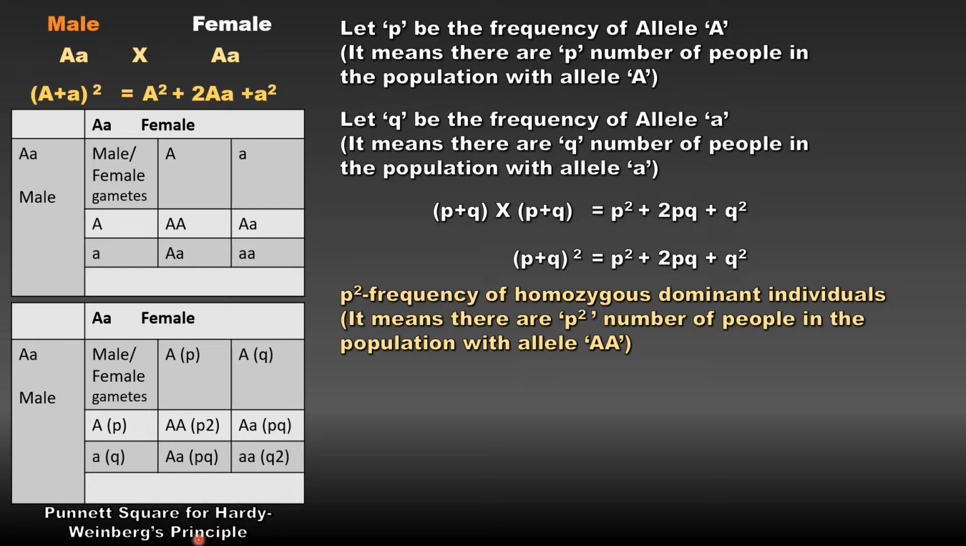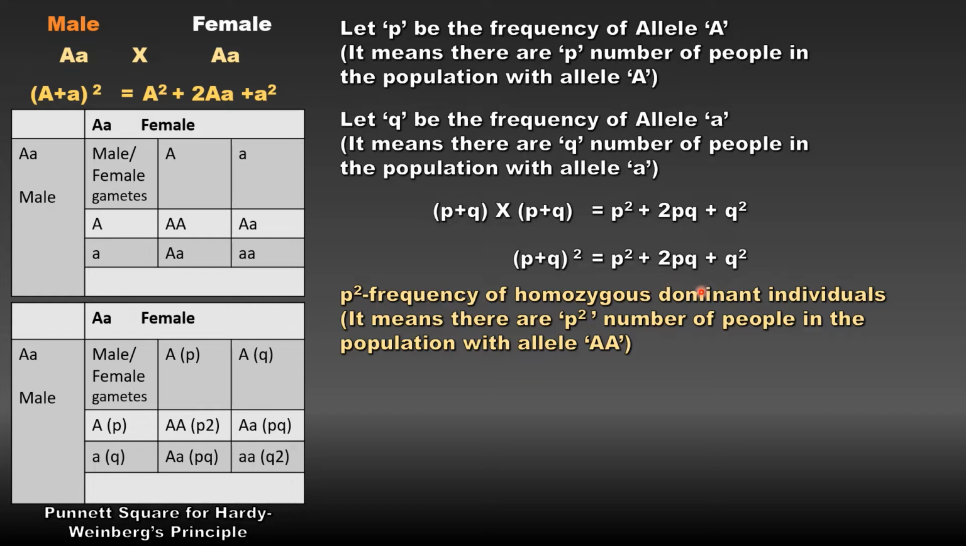So here we say P is the frequency of capital A allele, whereas Q is the frequency of small a allele. By solving this checkerboard, we get the equation as P multiplied by P is P square, P multiplied by Q is PQ. Even Q multiplied by P is PQ, whereas Q multiplied by Q is Q square. So it becomes P square plus 2PQ plus Q square.